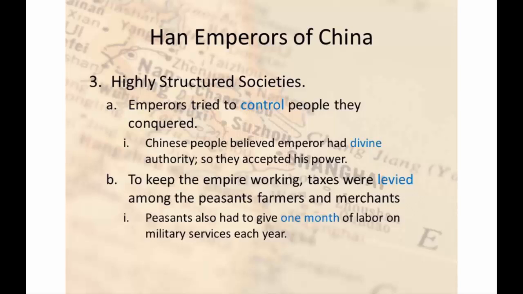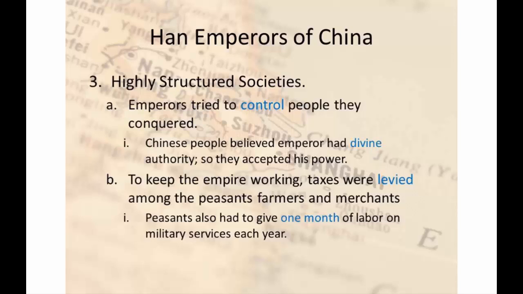Now, to keep any empire working, or any country for that matter, taxes had to be levied among peasants, farmers, and merchants. The government needs money to expand, pay the soldiers, and build roads, just like any government does. So there were taxes that were incurred.